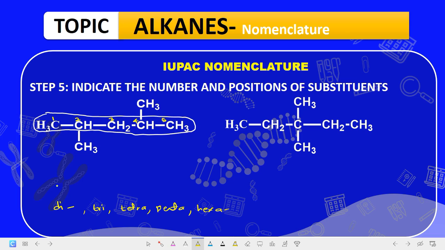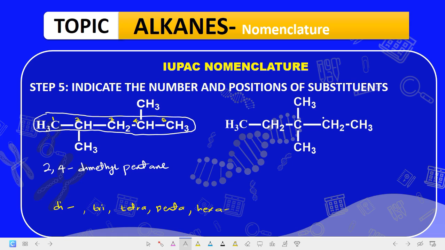So the name of this compound would be, now indicate the position of the substituents. You have 2, the other substituent is at position 4. Then you say 2,4-dimethyl, because there are 2 methyl groups there. The longest continuous chain has 5 carbons, and when it has 5 carbons, you call it pentane. So that's the name of this compound, 2,4-dimethyl pentane.